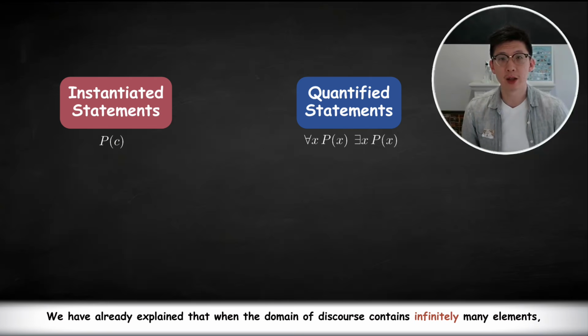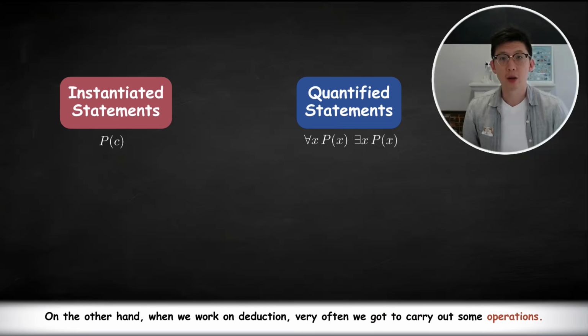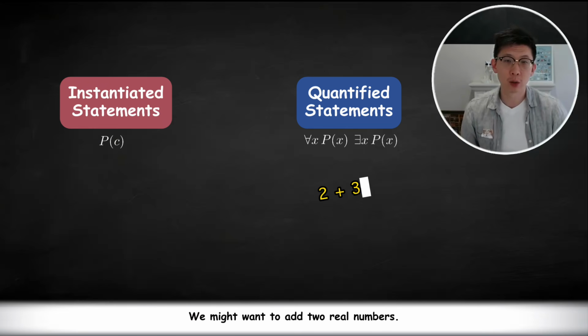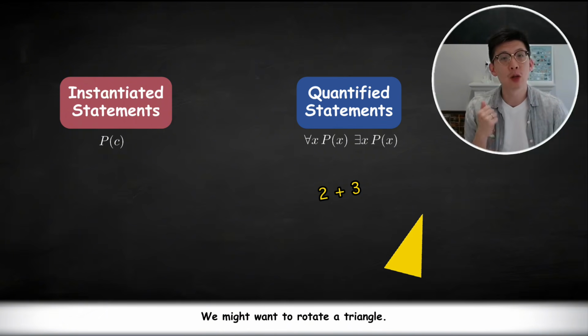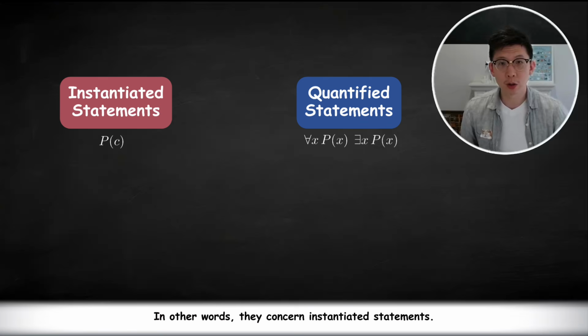We have already explained that when the domain of discourse contains infinitely many elements, it is impossible for us to reconstruct quantified statements using merely instantiated statements and connectives. On the other hand, when we work on deduction, very often we have to carry out some operations. We might want to add two real numbers. We might want to rotate a triangle. Most of these operations are applied directly to concrete instances instead of to the domain of discourse. In other words, they concern instantiated statements.